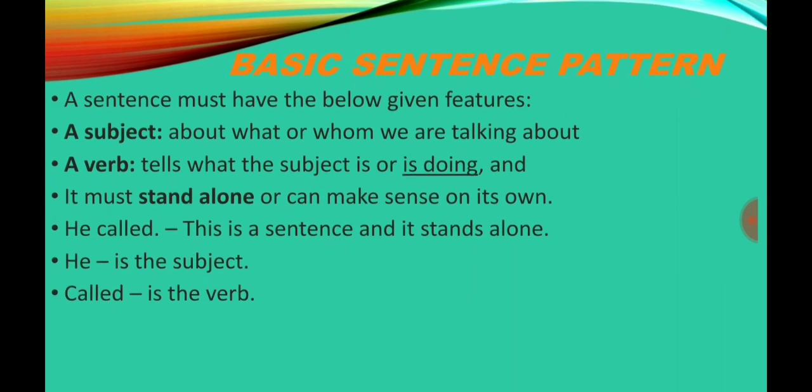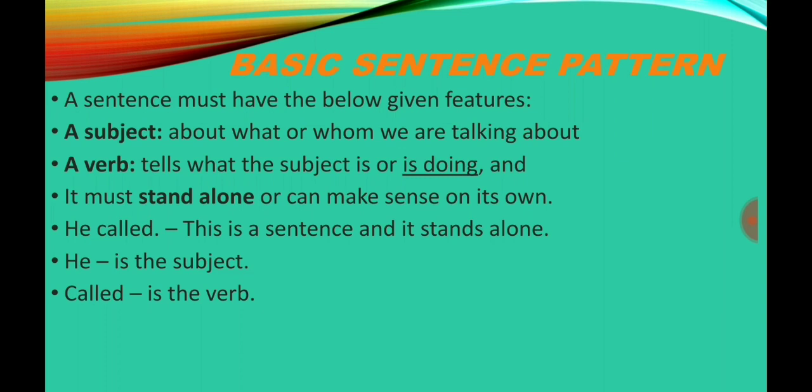Basic sentence pattern. A sentence must have the below given features. A subject, about what or whom we are talking about. It is called a subject. Verb. A verb tells what the subject is or is doing, and it must stand alone or make sense on its own.